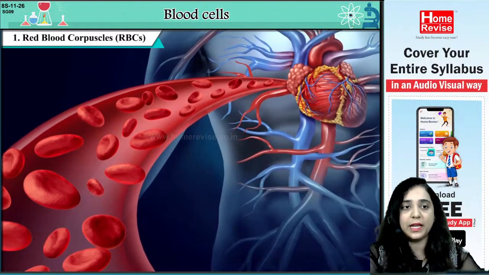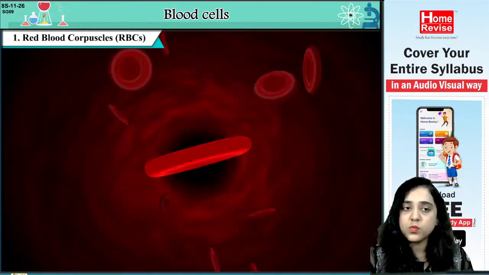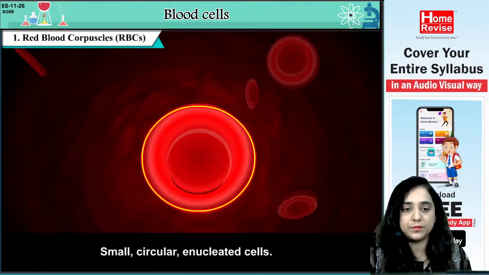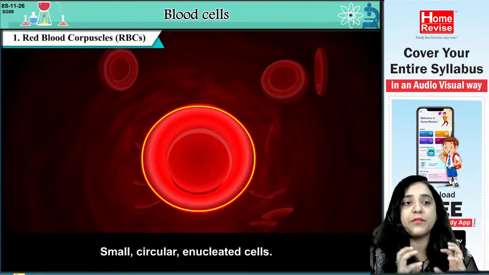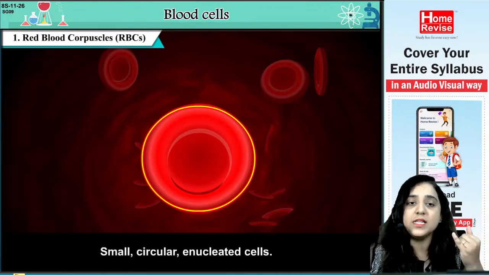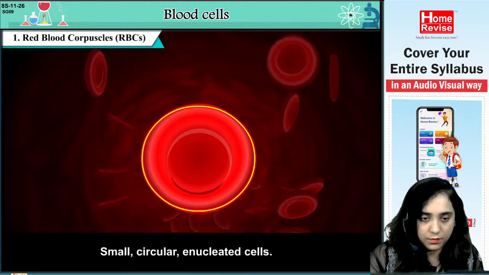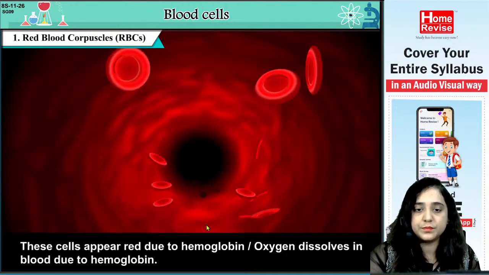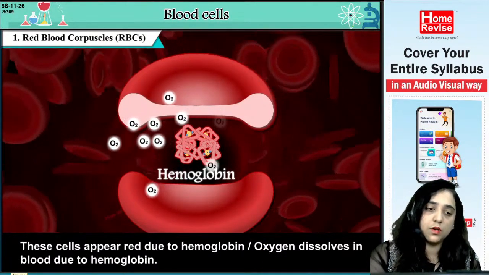We have completed the two components, plasma. Now we are starting with blood cells. Red blood corpuscles, RBCs. The first one is RBC: small, circular, non-nucleated cells. As the name indicates, red blood corpuscles are red in color. Listen: these cells appear red due to hemoglobin. Oxygen dissolves in blood due to hemoglobin.